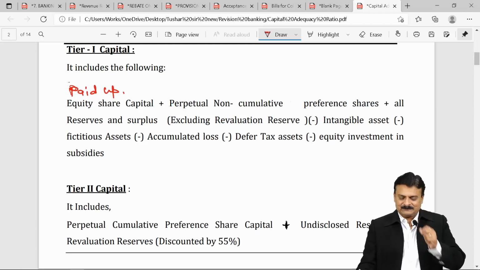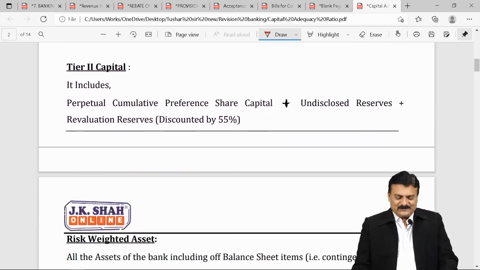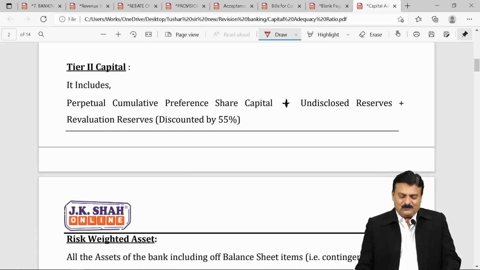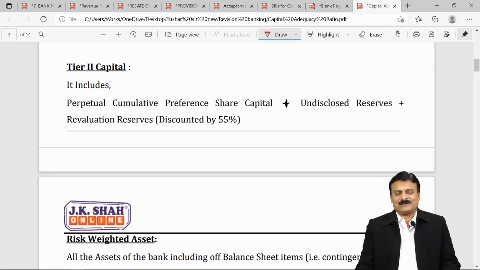That is tier 1. What is tier 2 capital? Category 2. It includes perpetual cumulative preference share capital, plus undisclosed reserves, a typical reserve permitted to banking industries in India, plus revaluation reserve, which was not counted in tier 1, is counted in tier 2. But when you count it in tier 2, it should be revaluation reserve discounted by 55%. Discounted means reduced by 55%.